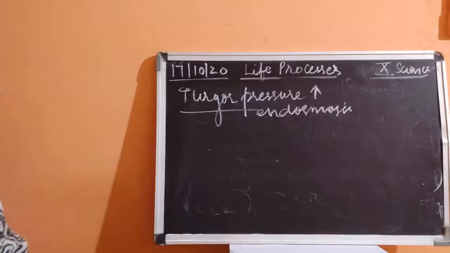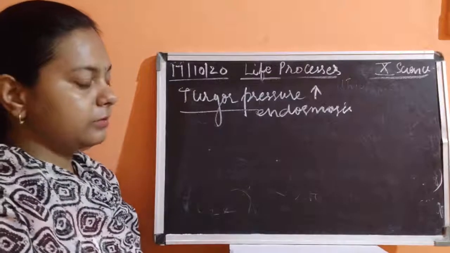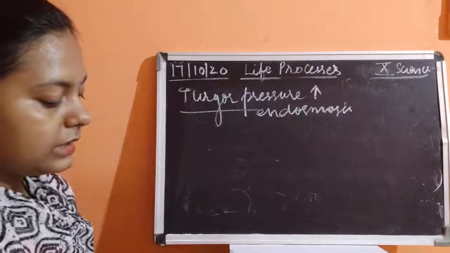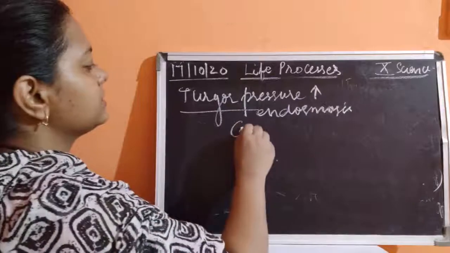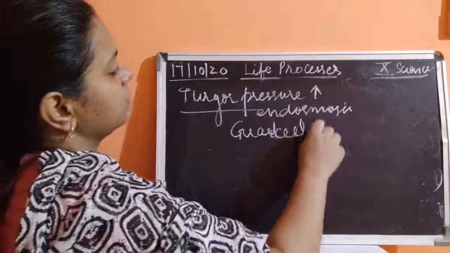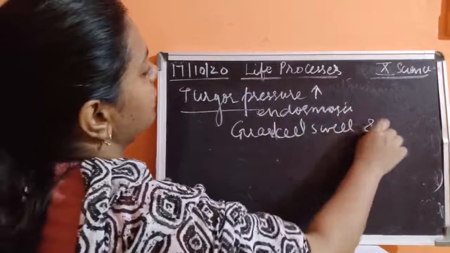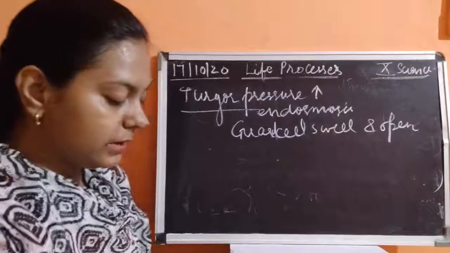This water is going to make up that pressure inside the guard cell. The guard cell is going to swell and open.